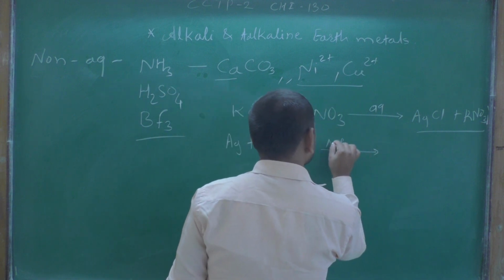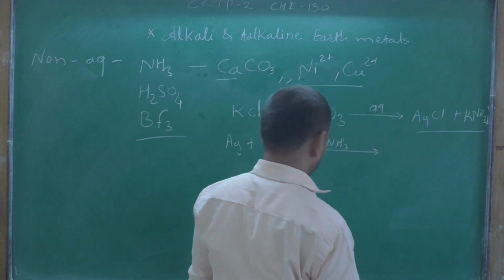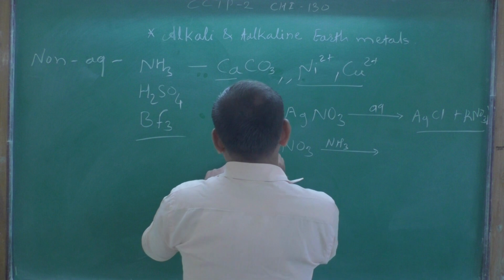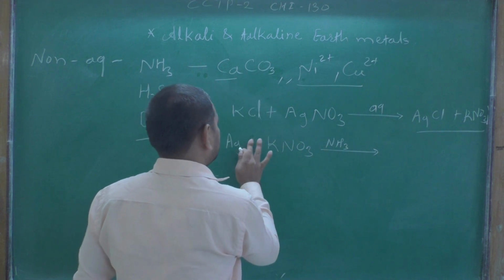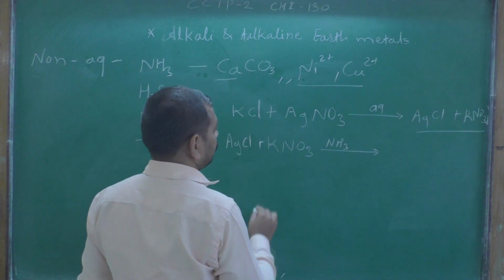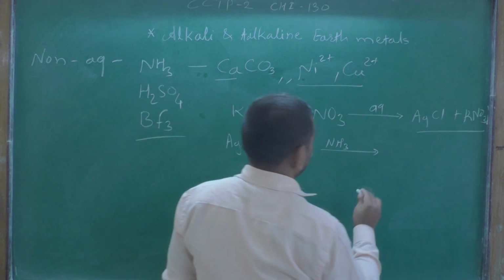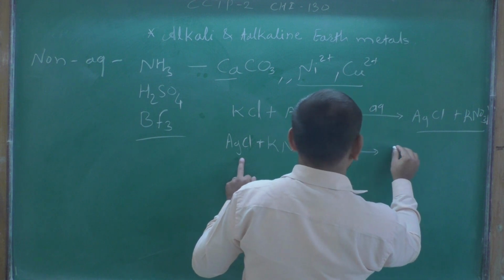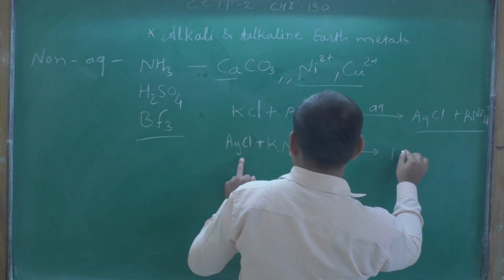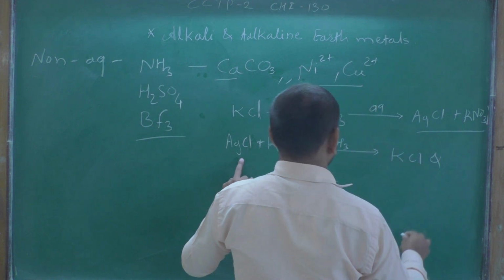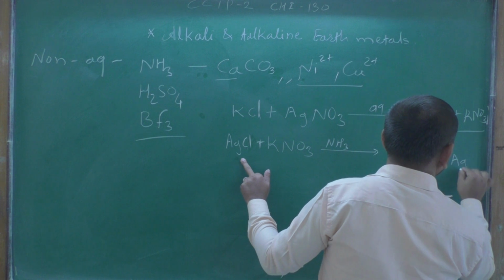But in non-aqueous medium using NH3, AgCl plus KNO3 form KCl and AgNO3.